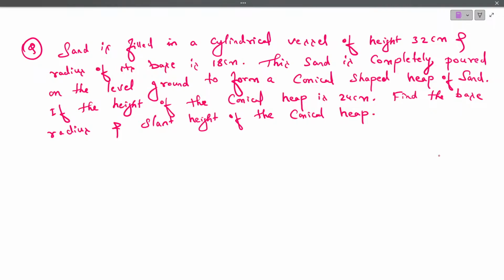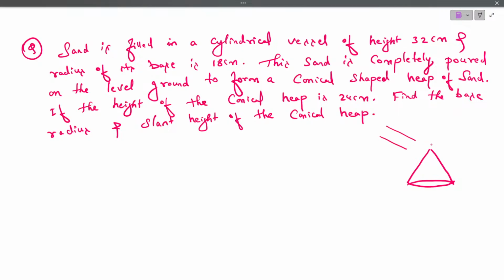The figure is as shown. So it is a conical vessel. We are pouring the sand.